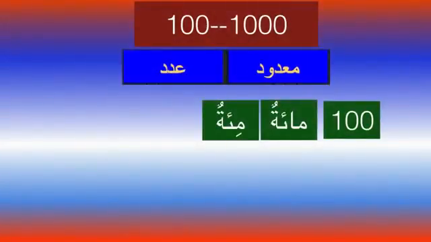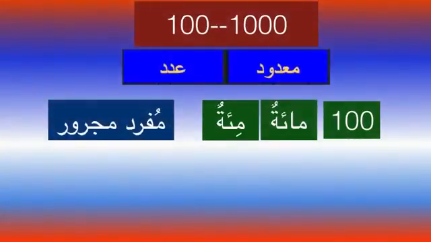So 100 in Arabic is written as mi'atun or miatun. If you see the first one, where there is an alif after the meem, it is only written but not pronounced, which is the most common way. The ma'dud, the thing which is counted, will come afterwards and it is a mufrad and it is majroor. That's the difference here.